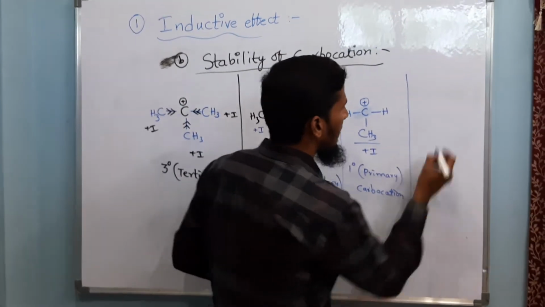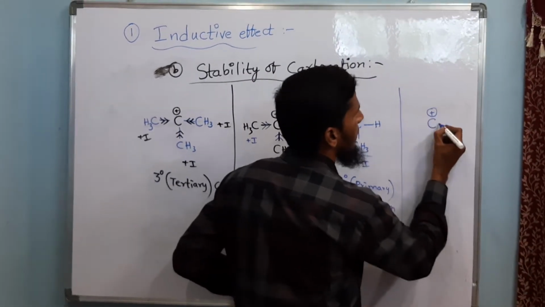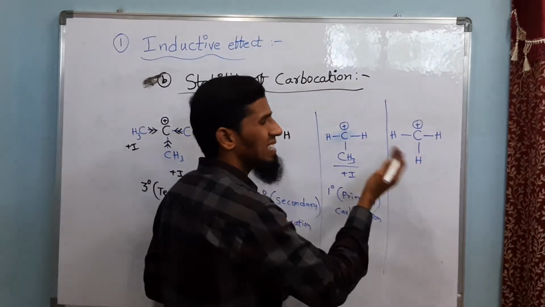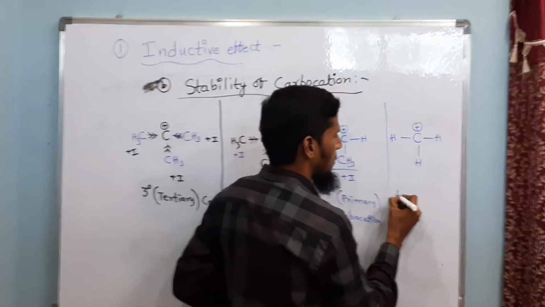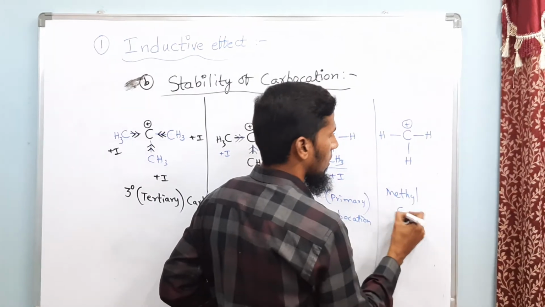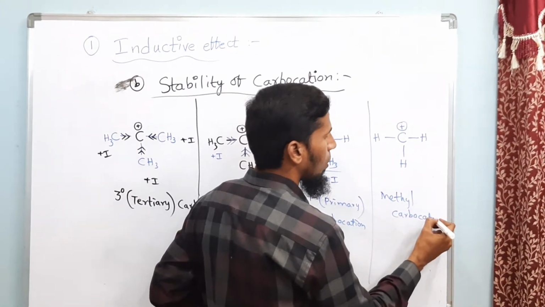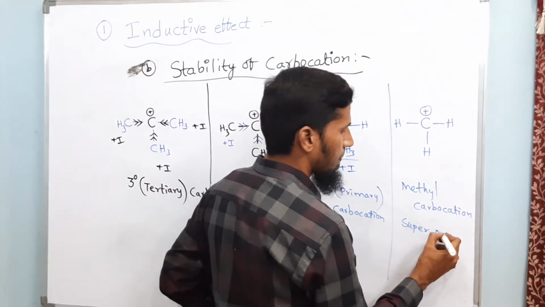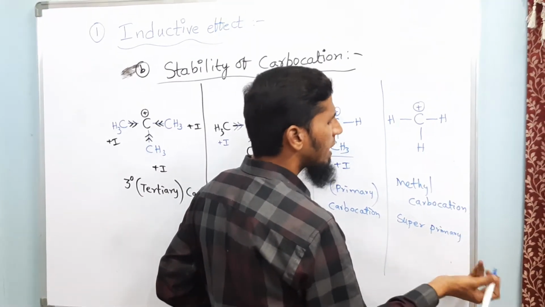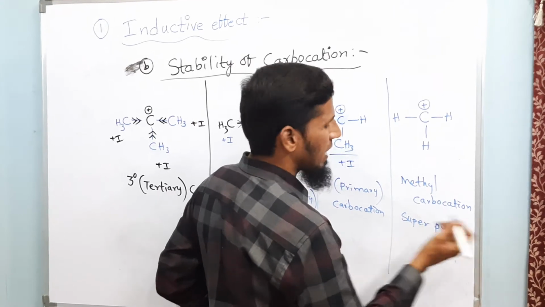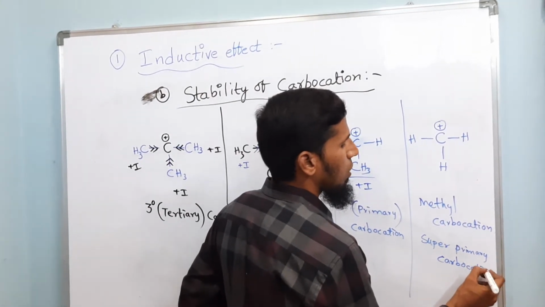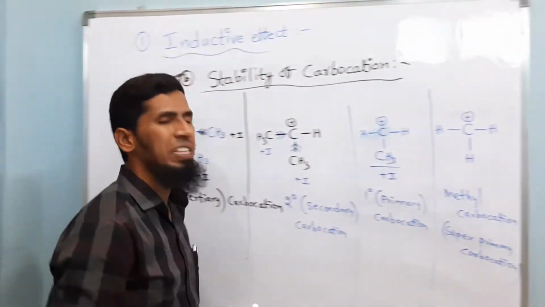And last but not the least, the carbon with positive charge is attached to 3 hydrogens. So it is nothing but CH3 plus, the methyl carbocation, or it can be considered super primary. It is not a specific name, but you can call it super primary carbocation, that is methyl carbocation.